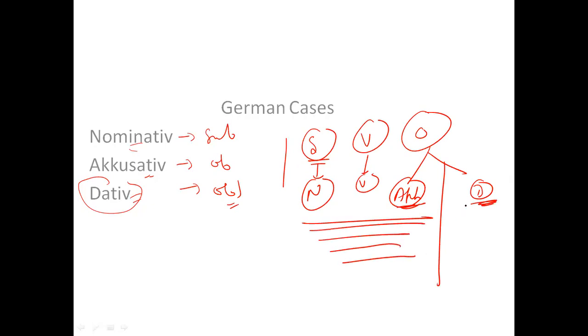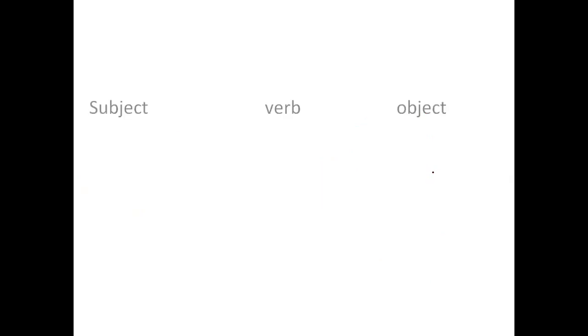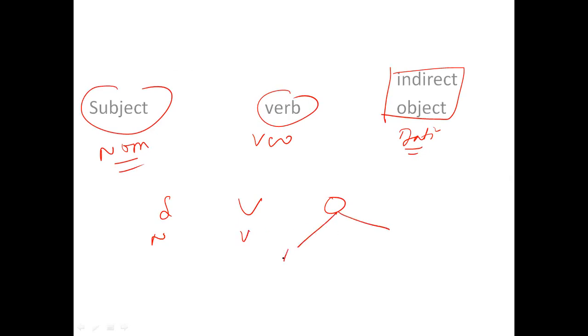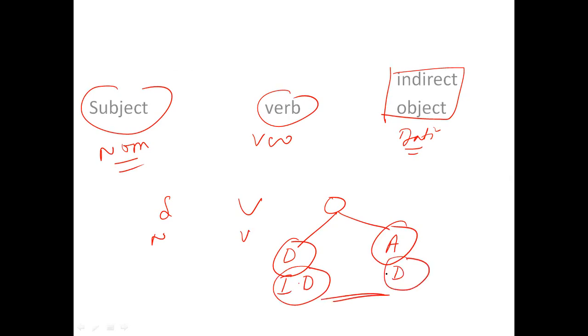So this is the second part of it. In the previous class, we talked about dative verbs, pure dative verbs. If I talk about the subject, it is only nominative. If I talk about the verb, it is verb only. And if I talk about an indirect object, it is dative, right? As I told you, subject, verb, and object. So nominative, verb, and this object can be dative or this object can be accusative. If it is an indirect object, it is dative. If it is a direct object, it is accusative, right?